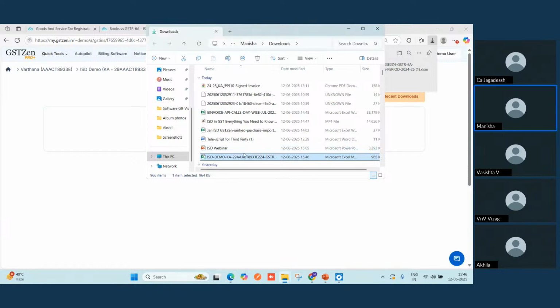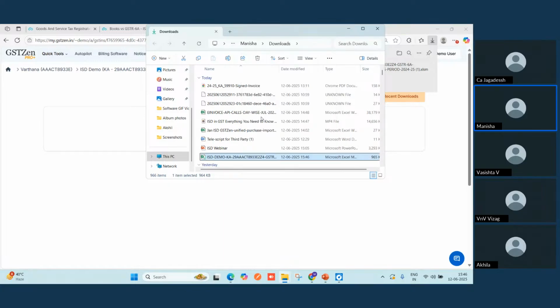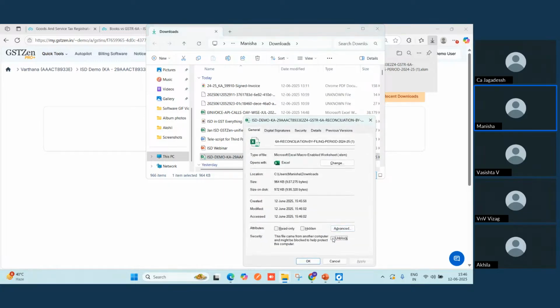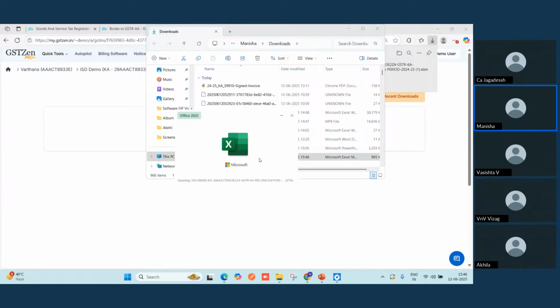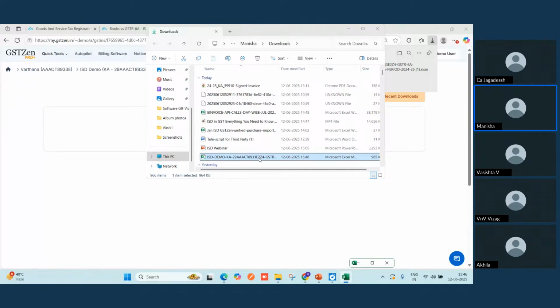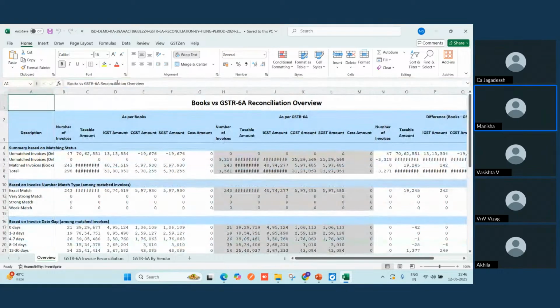To work with this report, we need to enable the macros. This sheet is so convenient that whatever work you do in this sheet, you can save automatically into GST Zen. You are not required to keep this Excel in your system.